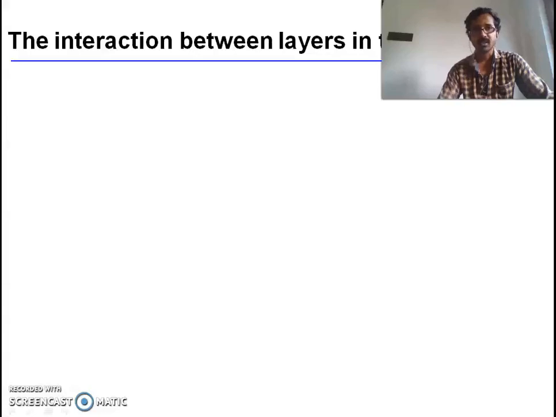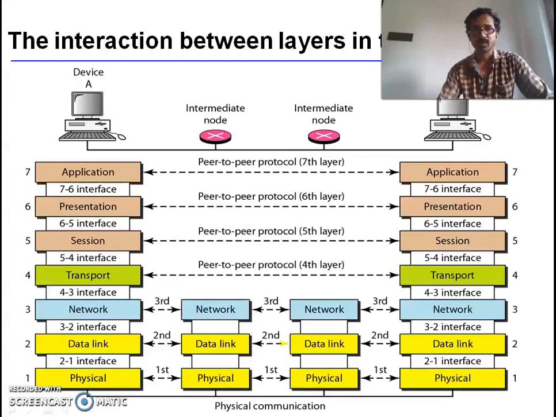Next is the interaction between the layers in the OSI model. This is the most important diagram in this OSI model topic, the main diagram. This is the sender system, this is the receiver system, and these are the intermediate nodes. At the sender side, the seven layers work from higher layer to lower layer, seventh layer to first layer. At the receiver section, the seven layers work from lower layer to higher layer, that is, first layer to seventh layer.